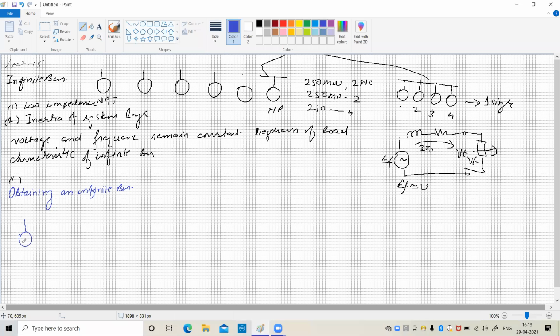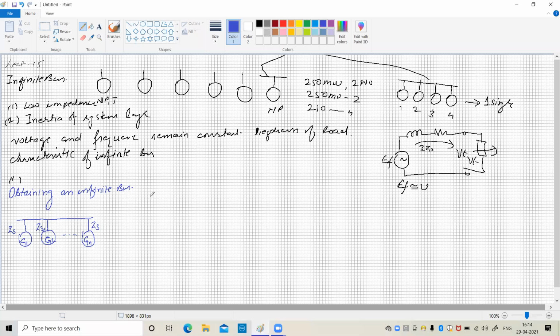Number one alternator, called generator 1, whose synchronous impedance is ZS. The second generator G2 is connected in parallel, also having impedance ZS, and so on, up to n number of generators, each with impedance ZS.